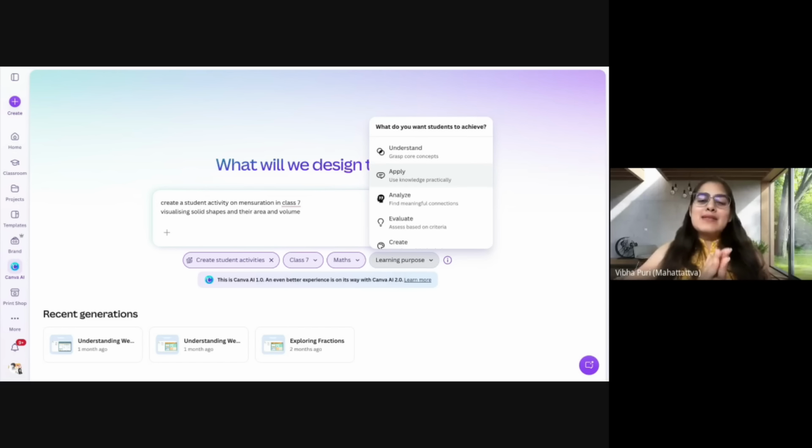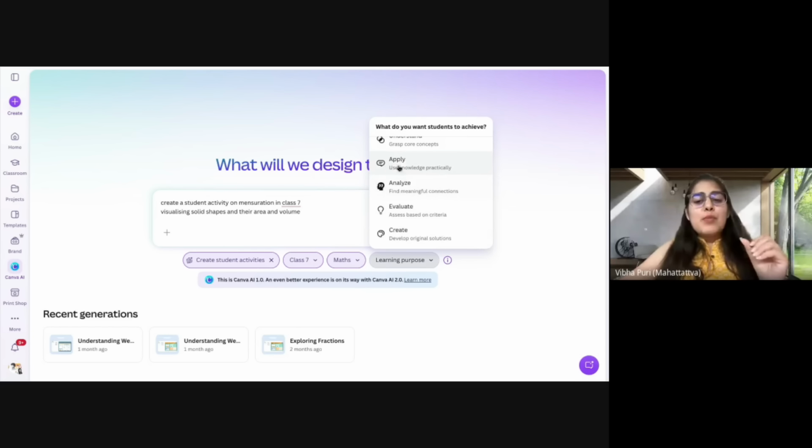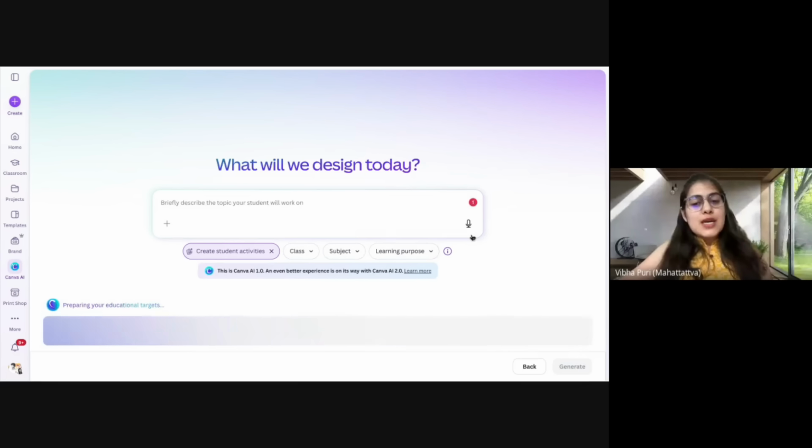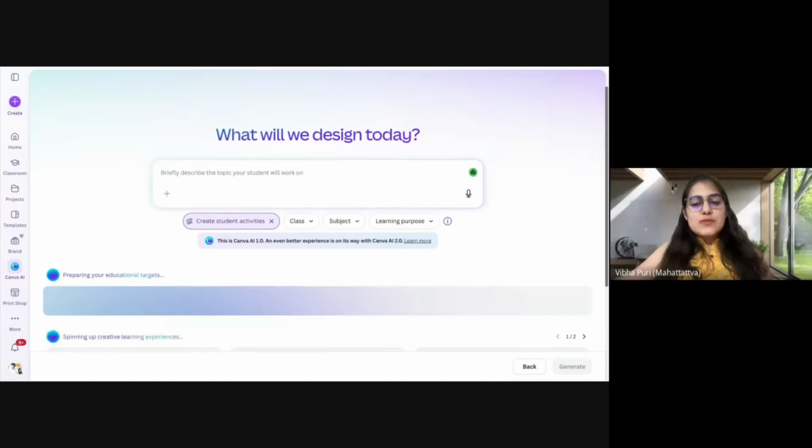Let's say I am a math teacher who struggles with explaining solid shapes to my children. When I want to talk to them about area and volume, they get really, really confused, right? And in my situation, I probably want them to be able to use this particular topic, to be able to apply this knowledge. And that's the kind of activity that I want to create around this topic.